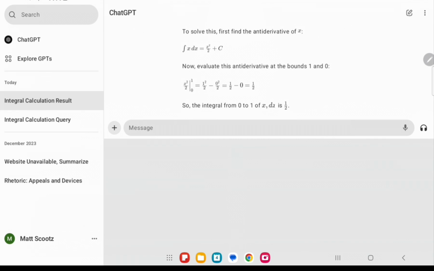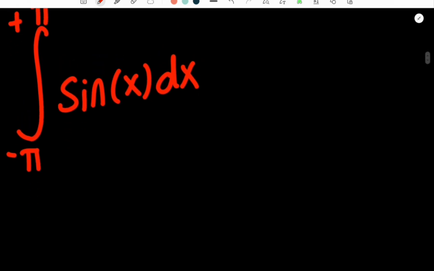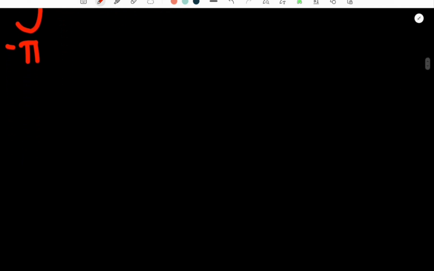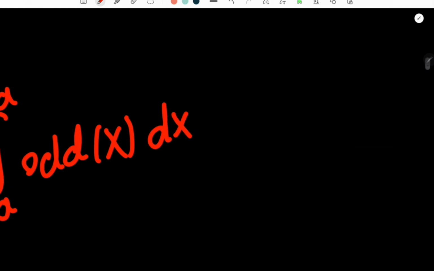Okay, so let's move on to integral number 2. Now it is time for integral number 2. The integral from negative pi to positive pi of sine of x. Now for this integral, we're going to use a very interesting thing. Integration by symmetry. If you've caught this, that's very good. So what integration by symmetry is, for an odd function, because we know sine of x is an odd function, the integral from negative a to positive a of an odd function, so I'll just write it as odd of x dx, this right here equals 0.